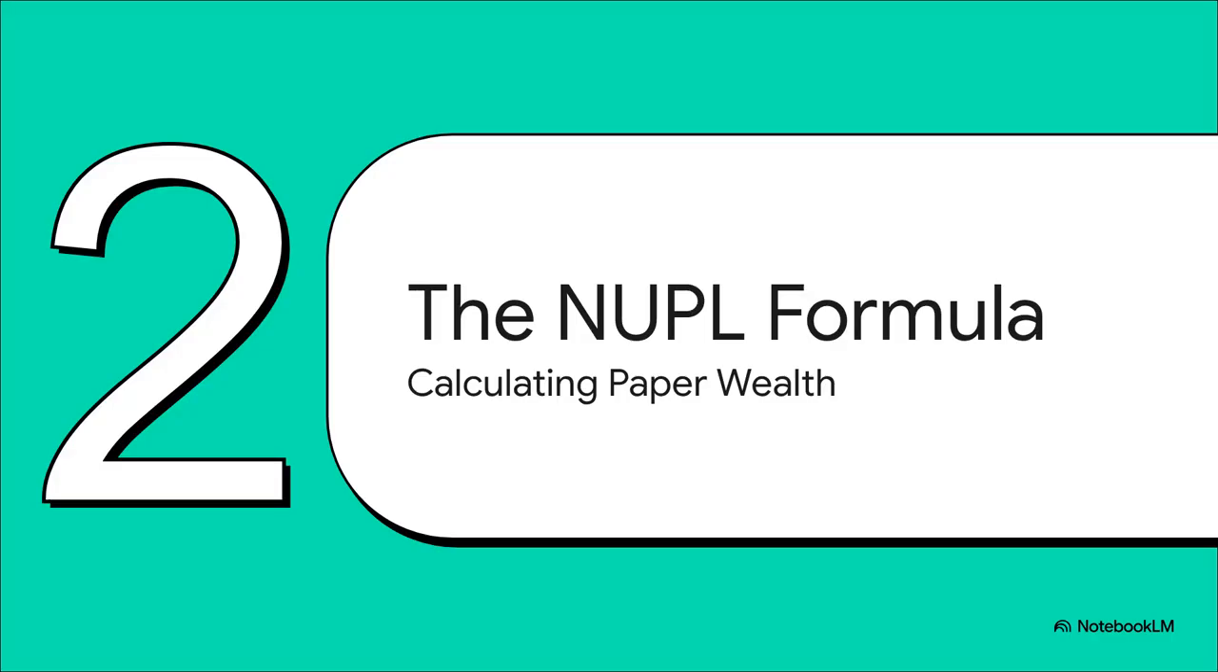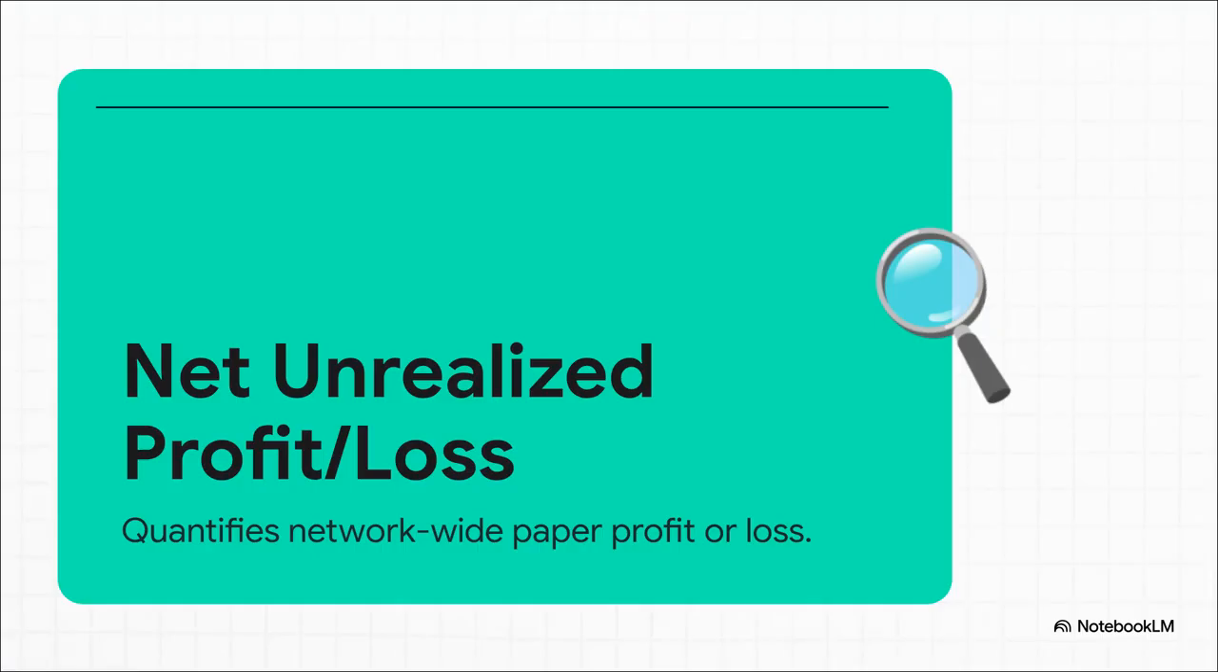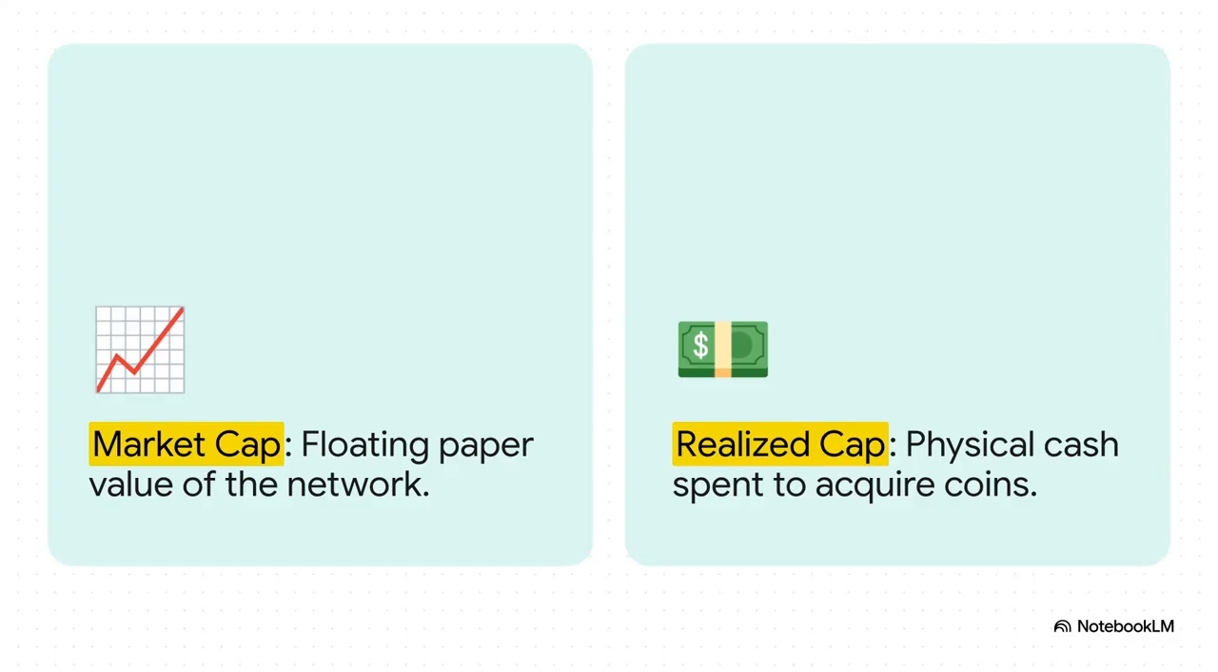Which brings us to section 2, the NUPL formula, calculating paper wealth. Now, this equation is beautifully simple but endlessly powerful. Net unrealized profit loss, or NUPL, is calculated by taking the market cap, subtracting the realized cap, and dividing that result by the market cap. To truly scale your psychological edge, you have to know exactly how much paper profit or paper loss the entire market is currently holding at any given second. The top part of this fraction reveals the exact total net unrealized profit or loss sitting right there in the system. Let's break down those inputs just to make sure our foundation is rock solid here.